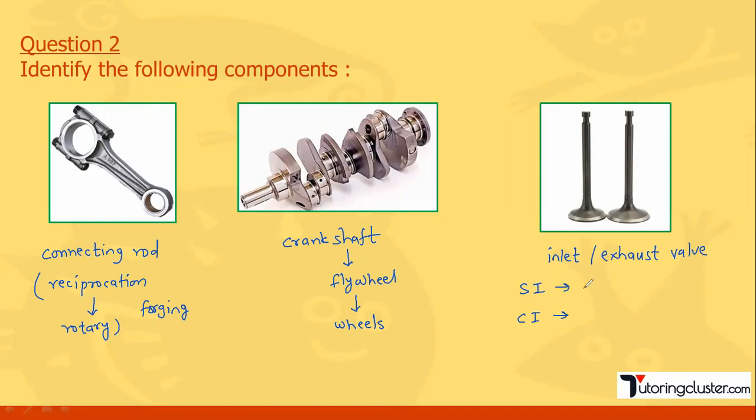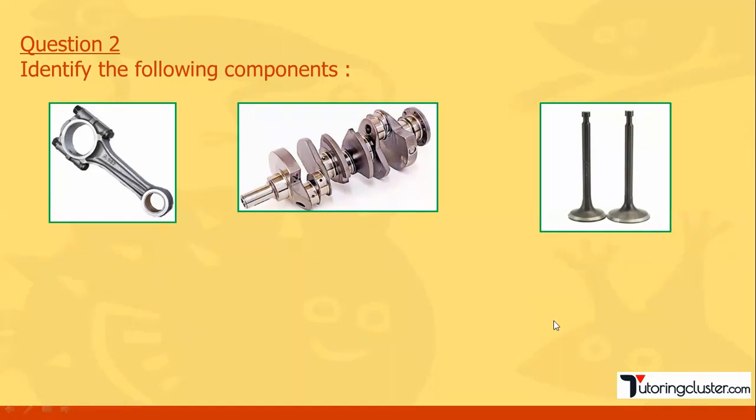In case of SI engine, a mixture of air and fuel enters inside the cylinder. In case of CI engine, only air enters inside the cylinder. Okay, right. SI means spark ignition engine. So basically these are petrol engines. CI, these are diesel engines. Compression ignition engine, right? Okay, so these things are clear.